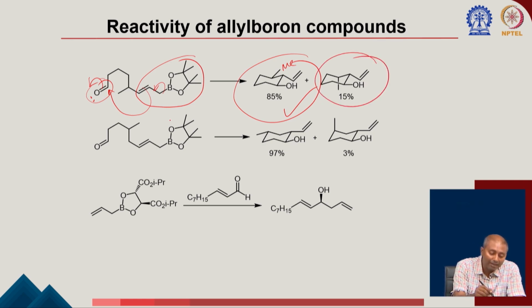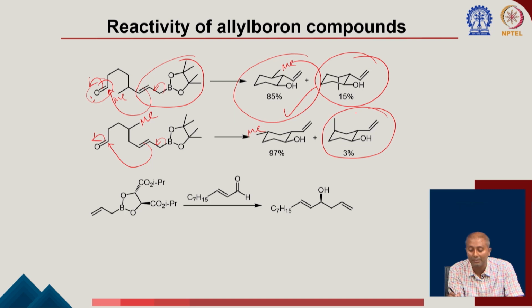Again, if you come to this example here, if you see the change, previously this methyl group was on the next carbon of this double bond. Now, you moved one more carbon far. If you do that, the reaction will still be similar. This allyl boron species is going to react with your aldehyde, and in the transient state also you can see this methyl is going to be in the equatorial position, not in the axial position, because in the axial position this will go through a higher energy transient state, and that will be only 3%. Your major product will form where the methyl is in the equatorial position.